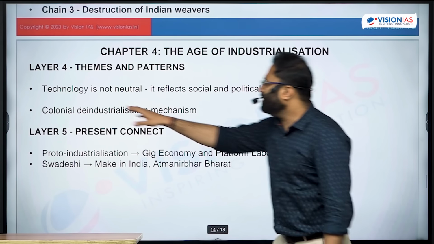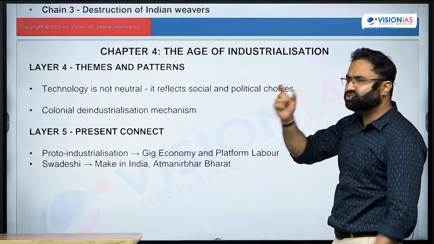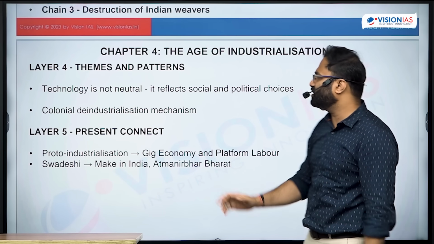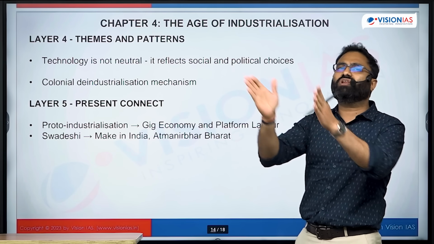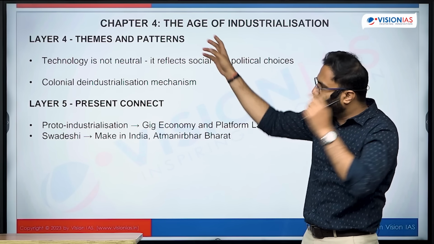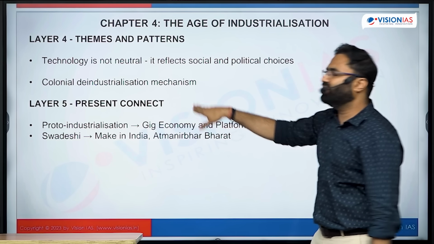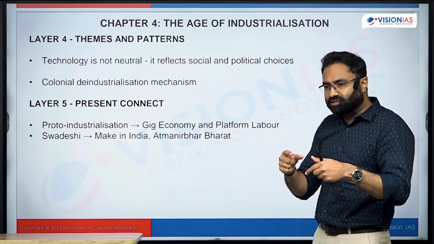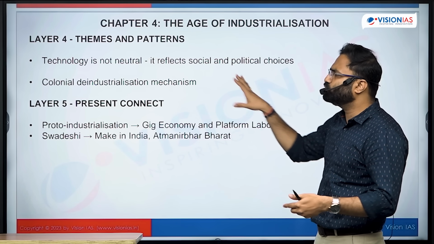Themes and patterns mein like technology is not neutral. So the negative aspect of technology, how the industrial revolution created issues. So UPSC can ask these particular thematic questions, and it's not only provided in this chapter. Whenever you read any article critical of the industrial revolution, you can take the content from there also, and you can substantiate your argument over here. Colonial deindustrialization, how India was made deindustrialized, and again there are weavers related issues, peasantry issues, slave related issues, many other issues are there.